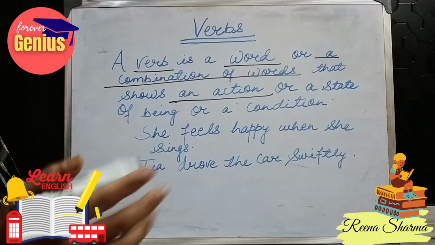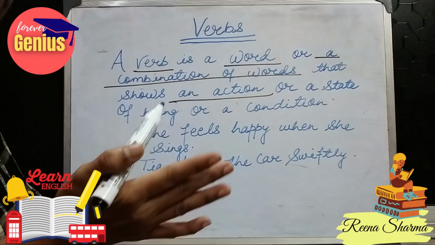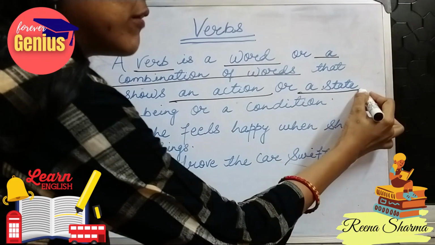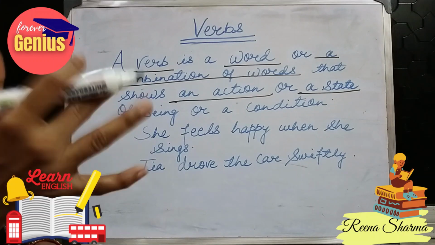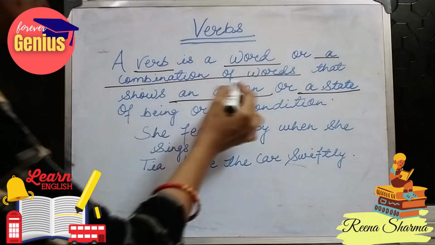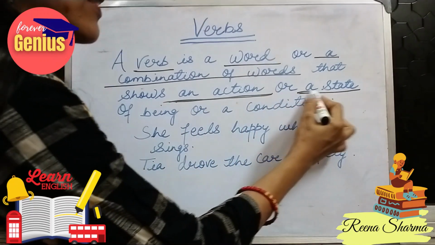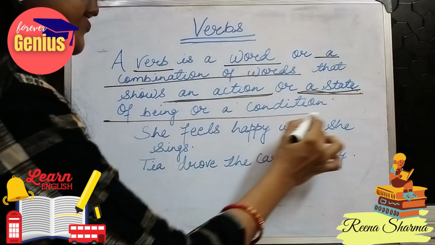So what did I say? Eating an apple. So eating, it shows the action. Or if I say Aditya is happy today, it is showing the state of the boy. What is his mental state today? He is happy. So what does a verb show? It shows an action or a state of being or a condition.